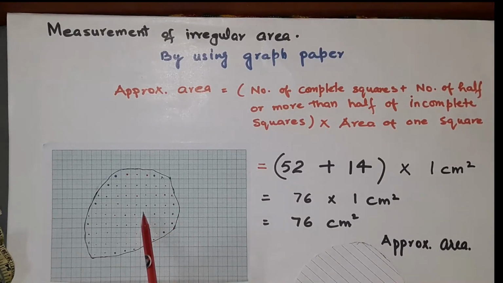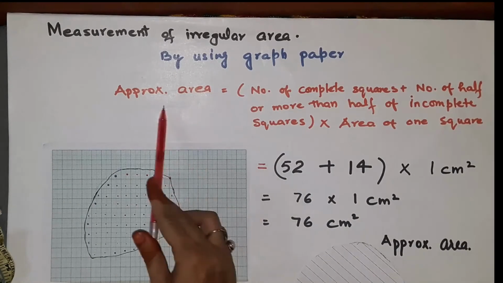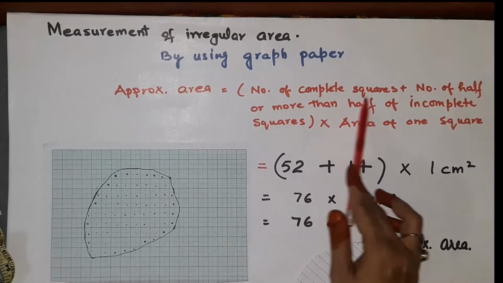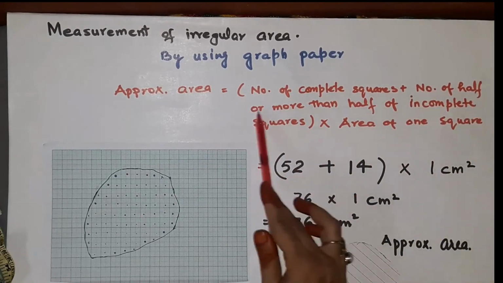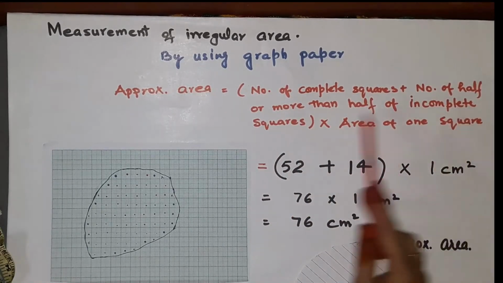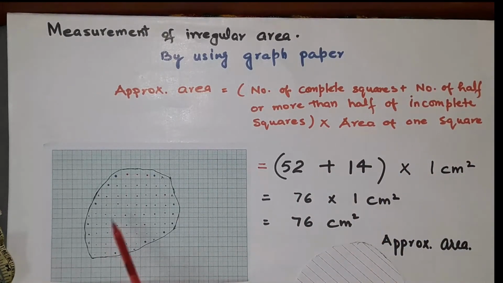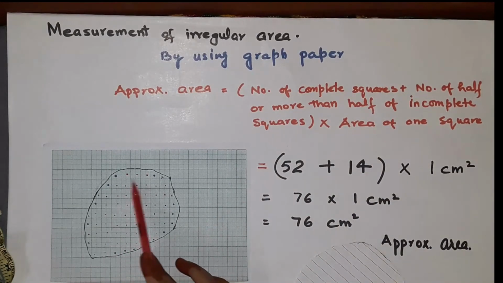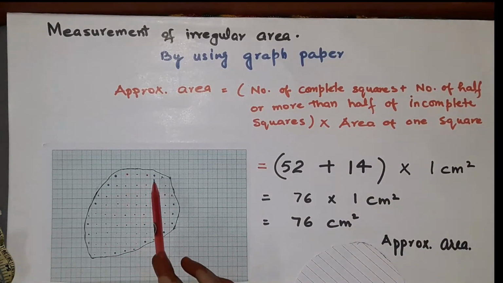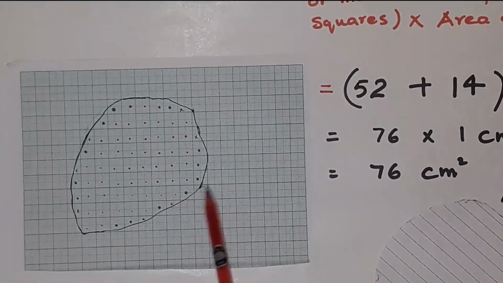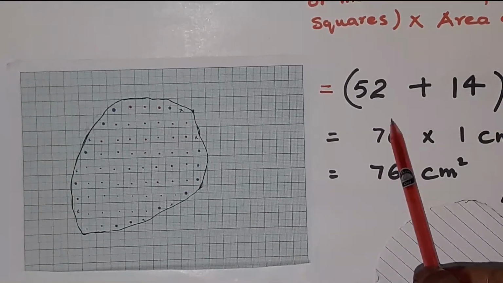Now here is how the graph paper is used for calculating the approximate area. It will not tell the exact area, but the approximate area: the number of complete squares plus the number of half or more than half incomplete squares, into the area of 1 square. Here we count the number of complete squares, already marked with the red ink, and it is 52 in number.